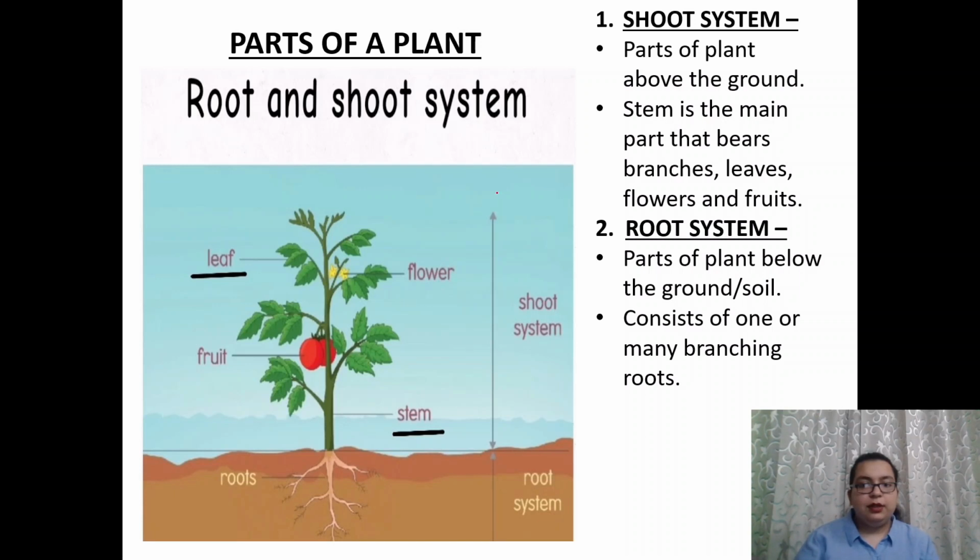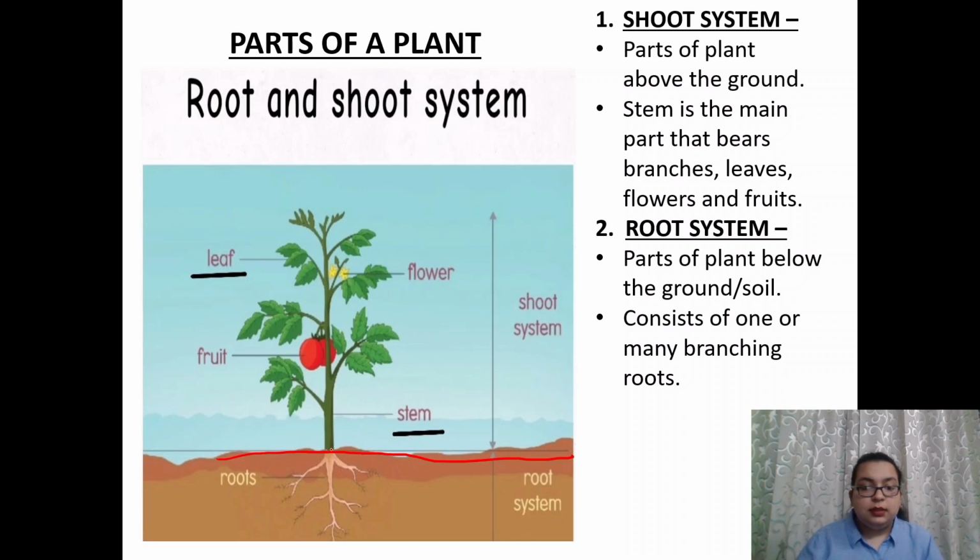The next thing that we are going to study are the parts of a plant. The parts of a plant are divided into root system and shoot system. When we talk about the shoot system, these are the parts of a plant that are above the ground. This is the ground. Above this, all the parts that you can see come under the shoot system.